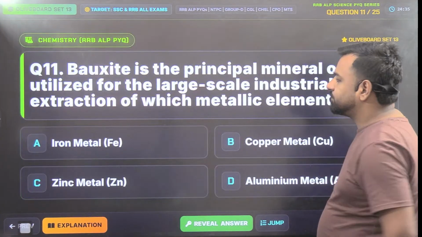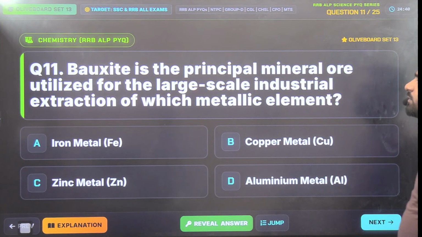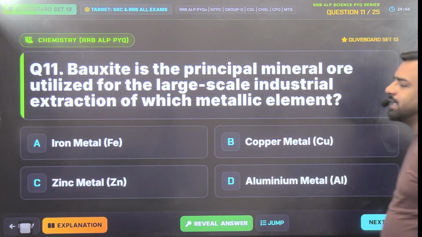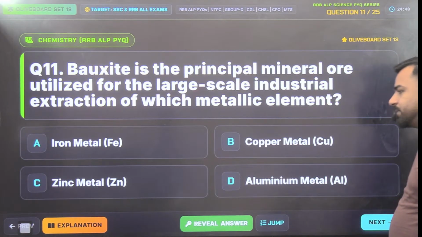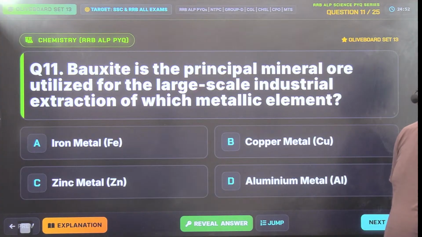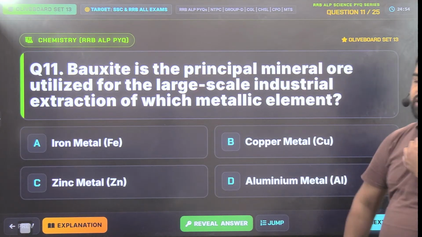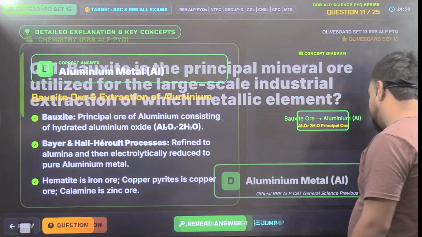Okay, next. Bauxite is the principal mineral ore utilized for the large-scale industrial extractions of which metallic element? Should it be iron? Will it be copper, zinc, or aluminium? So your 4 options. What should be the answer? So obviously, Utkarsh and Ankita, both of you are correct. Bauxite, it can be linked with the aluminium. So D is the correct answer.